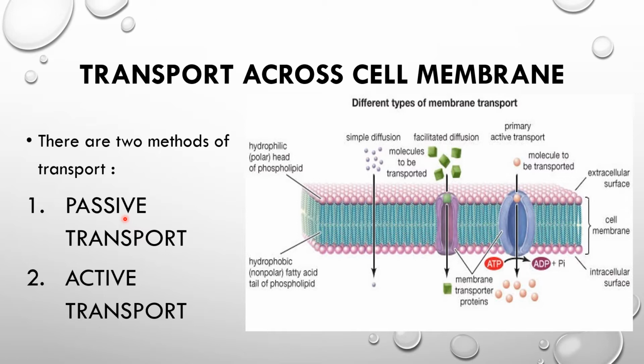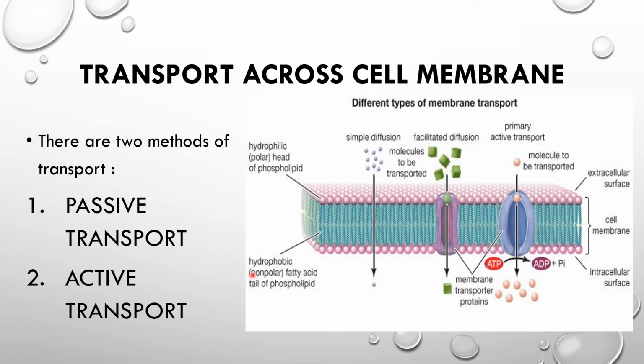In the cell, the energy currency is ATP, and when things are transported without expending any ATP, that transport method is known as passive. And when there is an expenditure of energy in the form of ATP and then the transport of substances takes place, it is known as active transport.